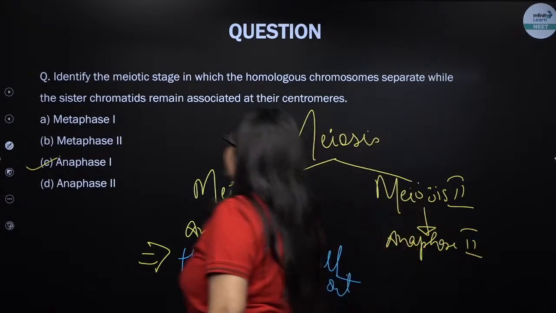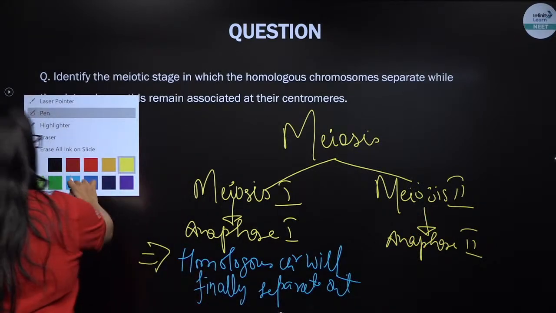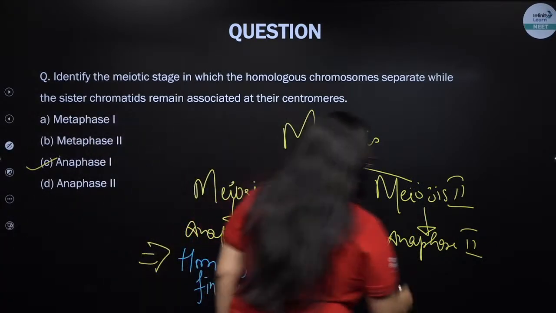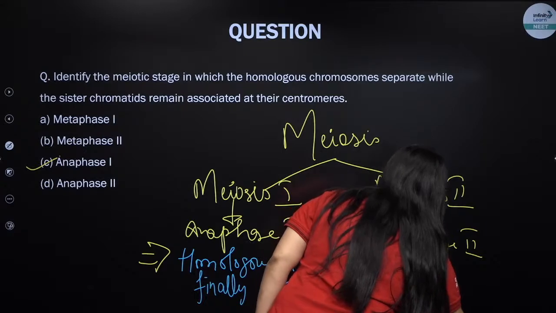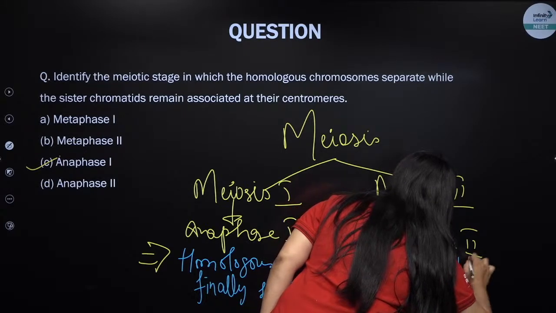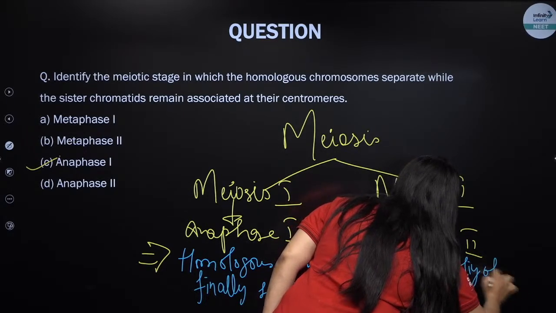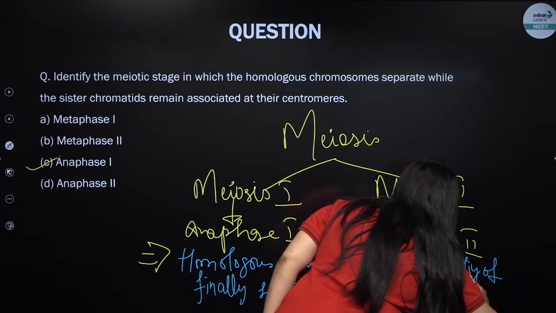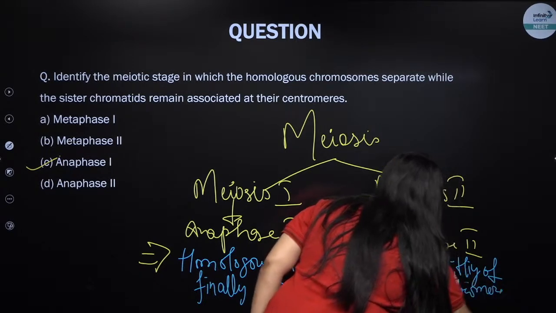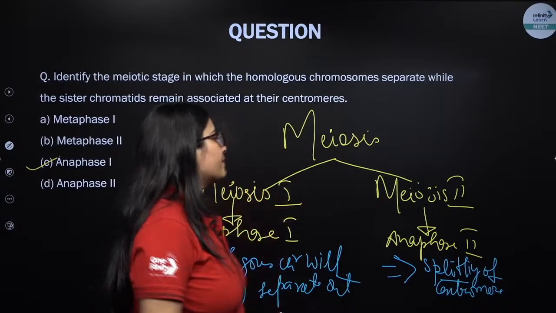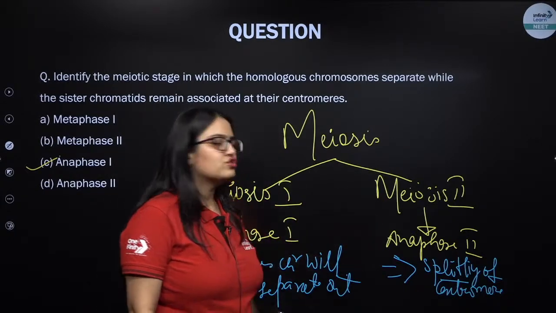What is the characteristic feature of anaphase 2? Here in anaphase 2, my dear students, there will be splitting of centromere. So splitting of centromere is seen in meiosis 2, anaphase 2.